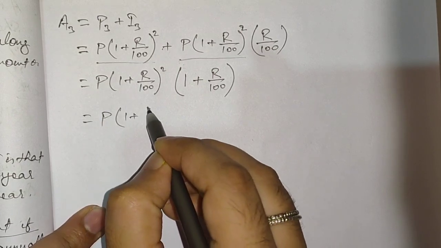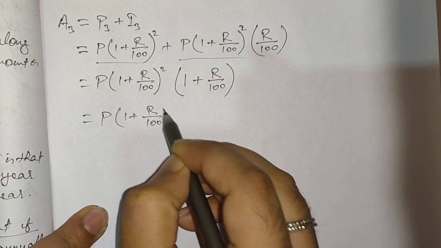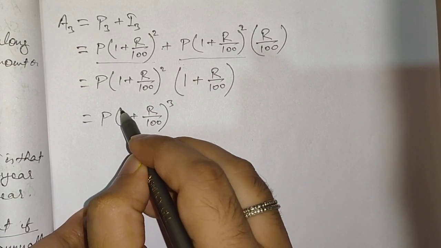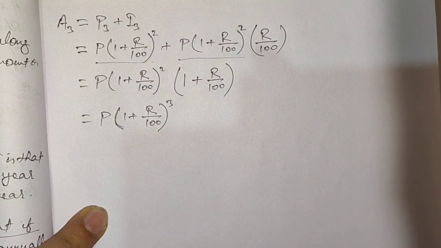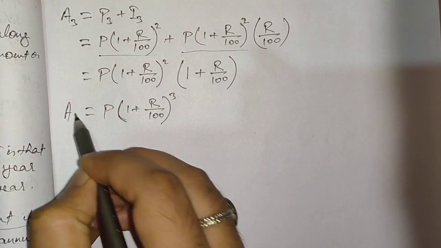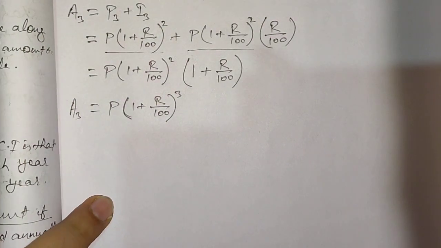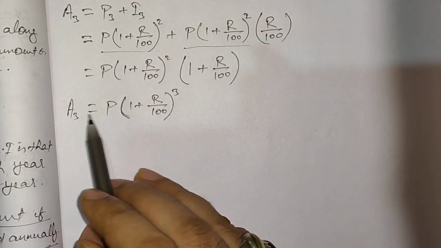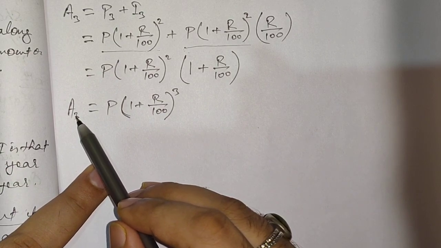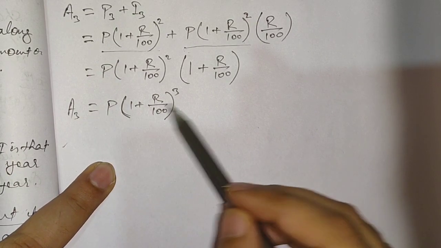P(1 + R/100) to the power 2 + 1, that is 3. I hope that you are understanding. This is a very easy thing to understand. So we have got the formula for the amount A3. Now we can generalize this for the third year, the amount for the third year we are calculating. So here the 3 will come.